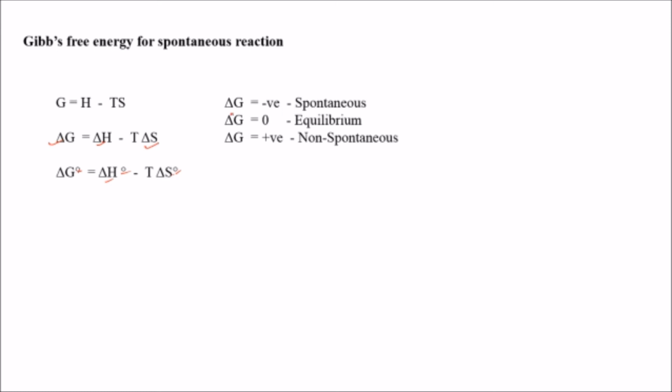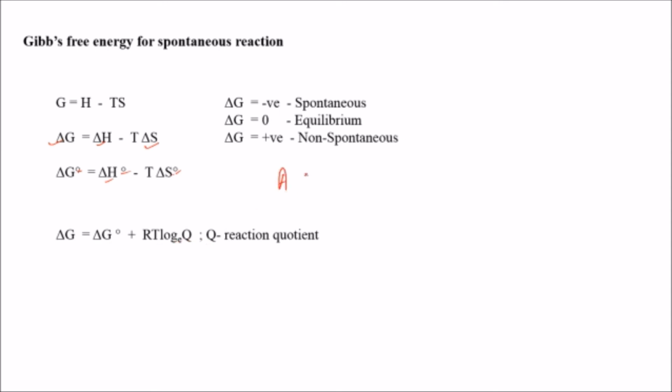When del G, the Gibbs free energy, is negative, the process is spontaneous. When it is equal to 0, the reaction is in equilibrium, and when it is positive, it is a non-spontaneous process. Next, we express del G equals del G naught, the standard Gibbs free energy, plus RT log Q. What is Q here?